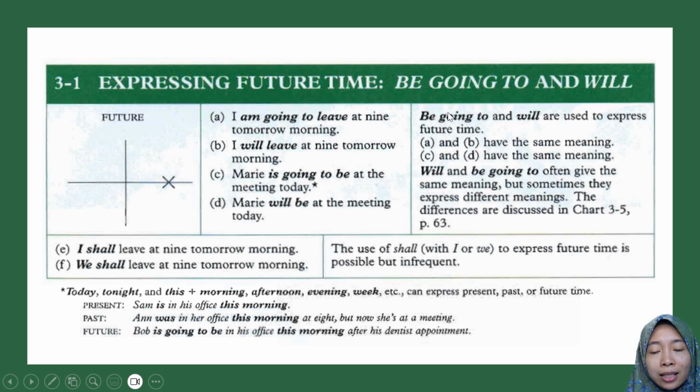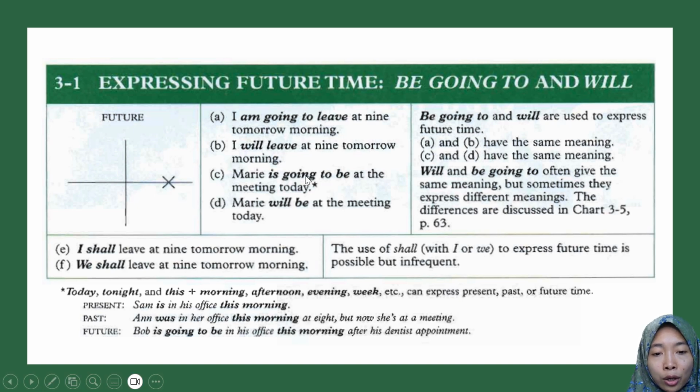Here is the explanation. Be going to and will are used to express future time. A and B have the same meaning. Have a look at the example here. A, I am going to leave at 9 tomorrow morning. B, I will leave at 9 tomorrow morning. A and B have the same meaning. And then have a look at C and D. C and D also have the same meaning. Mary is going to be at the meeting today. Mary will be at the meeting today. C and D have the same meaning.